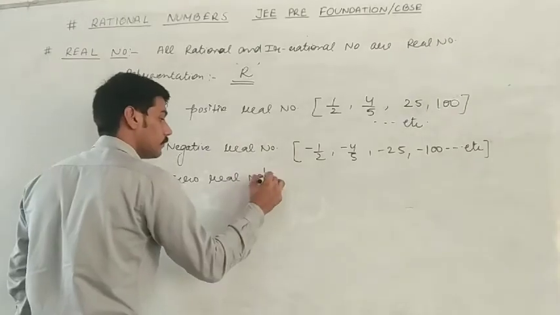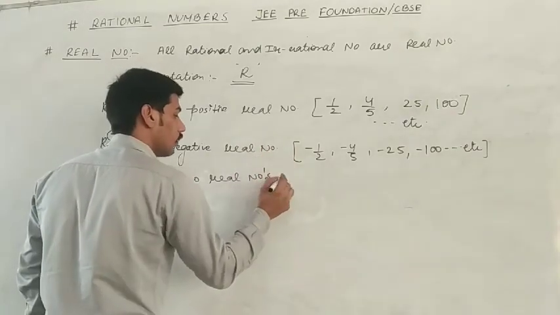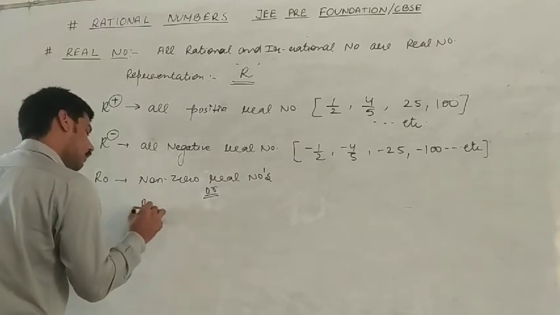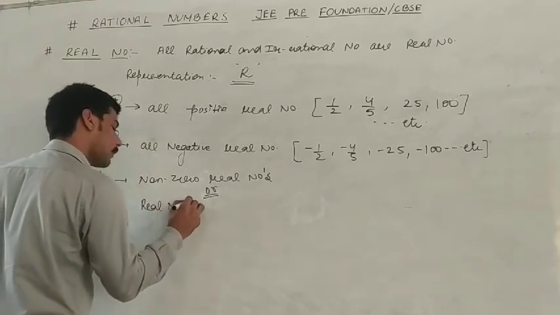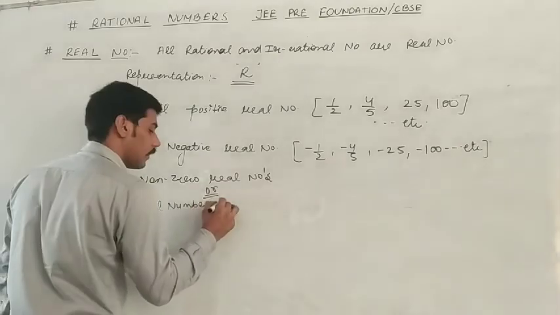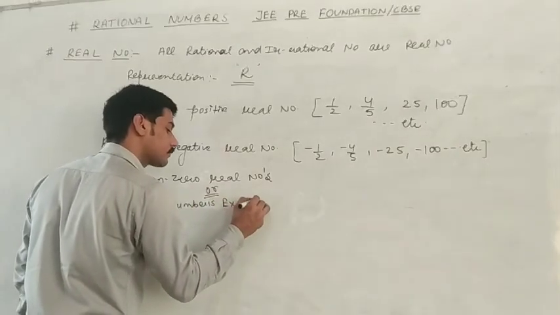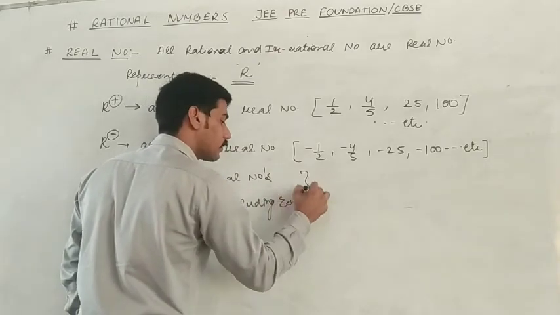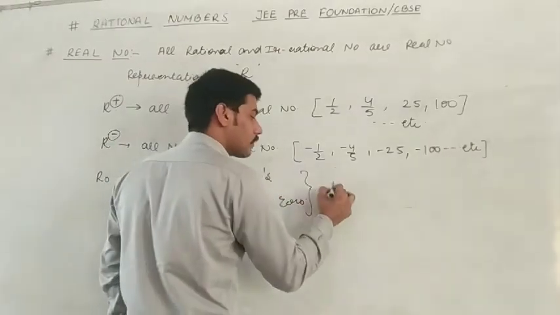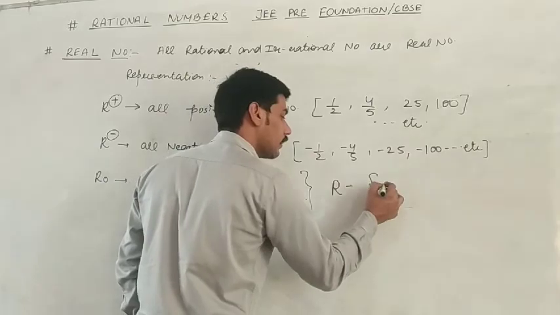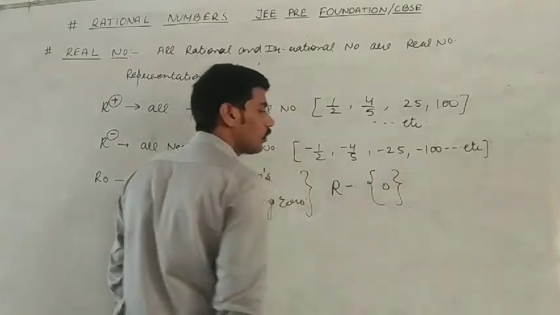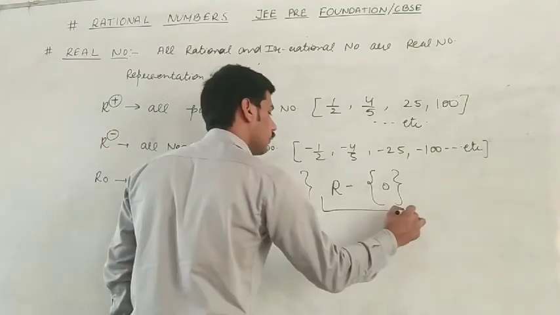Or you can say real numbers excluding zero, which means all real numbers, but we can't take zero. This is a non-zero real number.